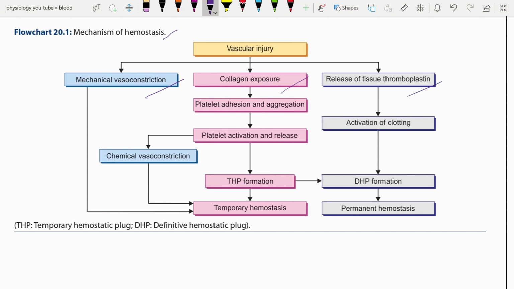The mechanical vasoconstriction helps in temporary hemostasis, as we already know, and exposed collagen binds to the platelets. So there is platelet adhesion, aggregation, and activation. This activation releases certain chemicals which again help in vasoconstriction. This is chemical vasoconstriction. As we already mentioned, serotonin is the chemical which helps in vasoconstriction. This helps in the formation of the temporary hemostatic plug.